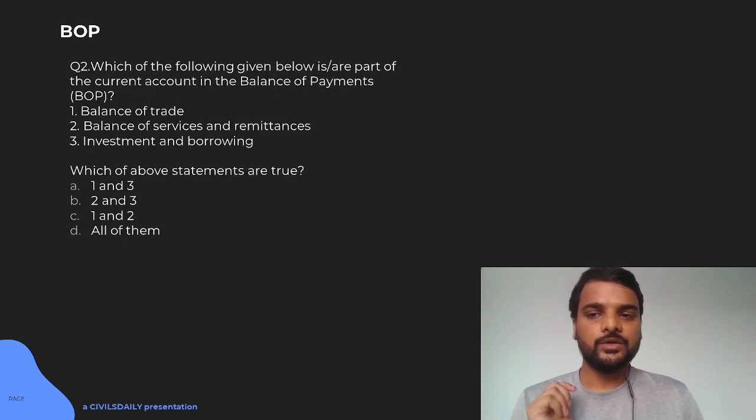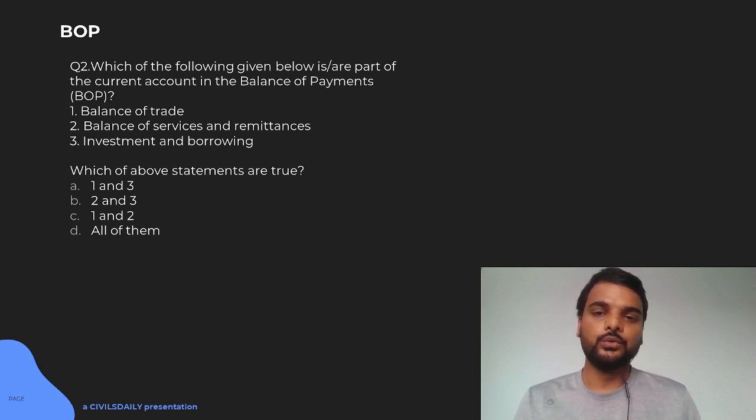Moving on to the second question, again on the BOP: which of the following are part of the current account of the balance of payment? Balance of trade, that is the imports and exports of goods. There will be balance of services and remittances. So whatever services you are importing and exporting, and remittances, foreigners working in India or Indians working in foreign countries sending money back to their families, the balance of that also.